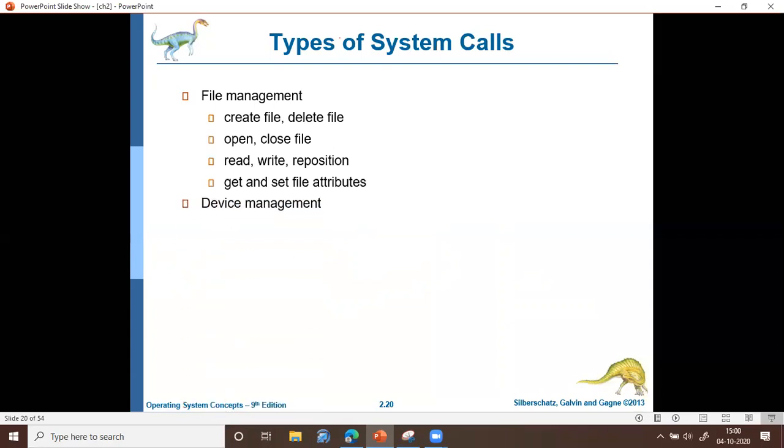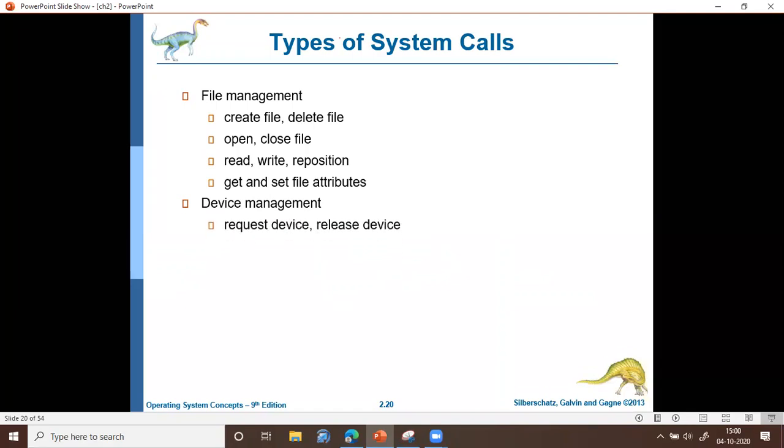And then we have system calls for device management. A device represents any hardware device. It may refer to the hard disk, the printer, or any other IO devices. The system calls pertaining to this are request and release device.